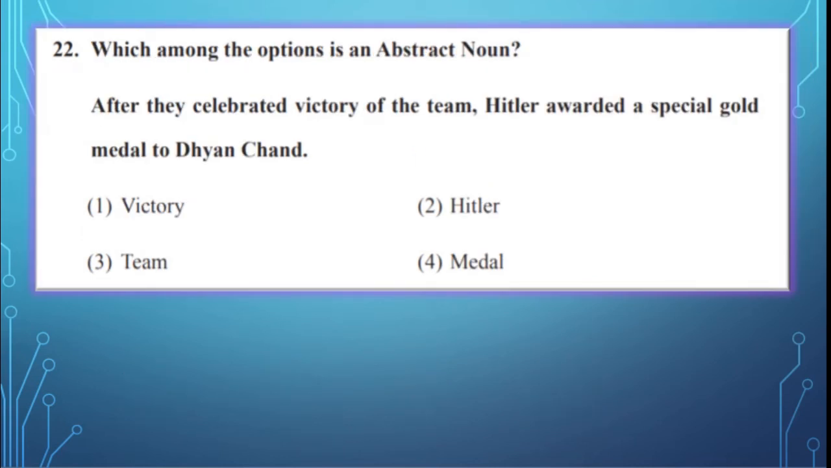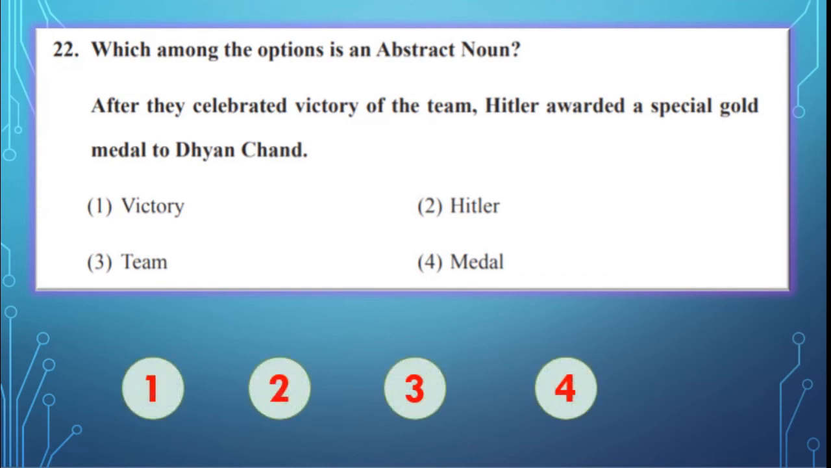Next, which among the options is an abstract noun? Abstract means they express feelings, thoughts, etc. Correct? Here the sentence is, after they celebrated victory of the team, Hitler awarded a special gold medal to Dhyan Chand. The options are victory, Hitler, team, medal. From the four options, we can easily guess the proper answer. That is the abstract noun.